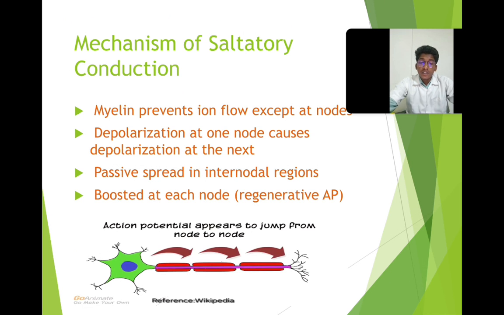Mechanism of saltatory conduction. Myelin prevents the flow of ions along the neuron except at the nodes. When depolarization takes place at one node, the further depolarization at the next node takes place due to the passive transport of the ions along the internodal region. Due to this, there is a regeneration of action potential at the successive node of Ranvier.